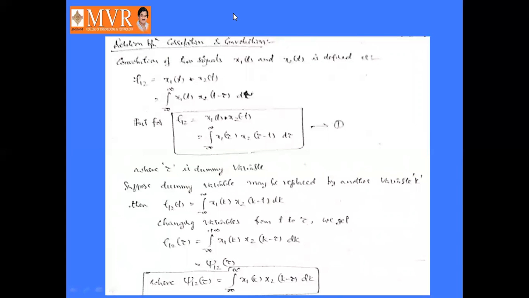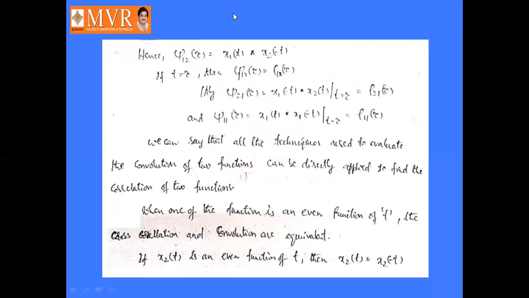Suppose x1 of t and x2 of t signals are there. If one of the signals is an even signal, then correlation and convolution both are identical. So if x1 of t becomes an even signal, it is represented as x1 of minus t. Okay, x2 of t is the original signal, and the even signal of x2 of t is x2 of minus t. Okay, so j12 of t is nothing but the convolution, j12 of tau is nothing but the correlation. So both are identical. If one of the functions is an even function, then both are identical.